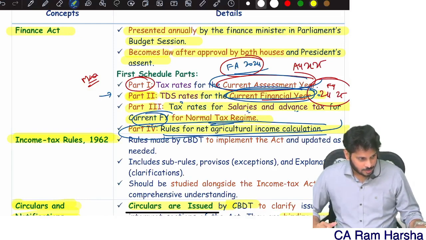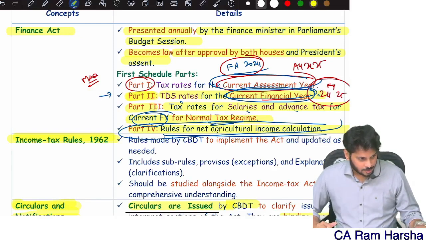Balancing figure is the right. On that, what is the tax rate? There I need to first see again: default tax regime or optional tax regime. Suppose it is optional tax regime, then resident or non-resident. Then resident, senior citizen, super senior, normal. On which value do I need to check all these questions? On the balancing figure value. What is the balancing figure in our question, in our example?